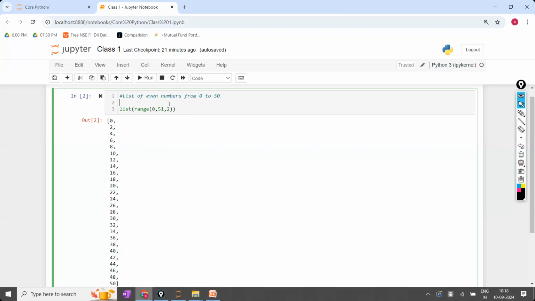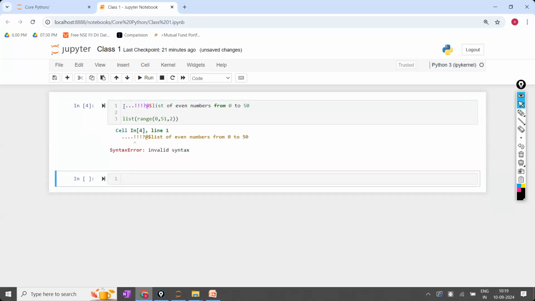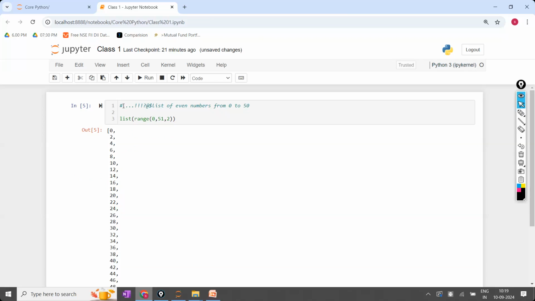So these comments are ignored by Python. The moment you execute the program, it will simply ignore whatever you have written after the hash. That is not considered by Python. After that, you can keep dots, arrows, a question mark, at the rate, a dollar symbol, whatever you write. Once you have written the hash, everything after it is neglected. If without hash you write the same thing, it will throw the error, because it is considered as Python code. And if you write the hash, that line is ignored by Python.